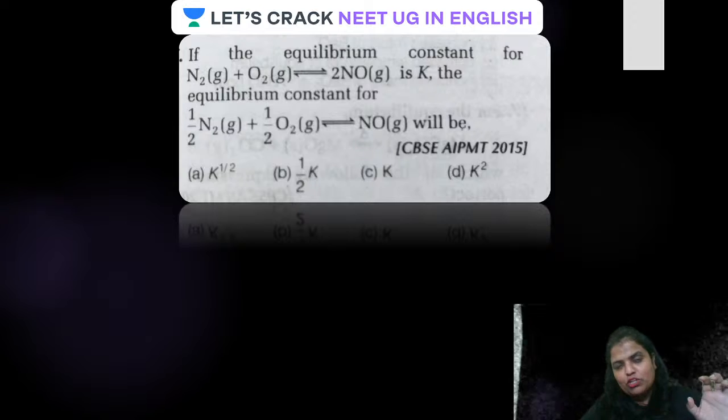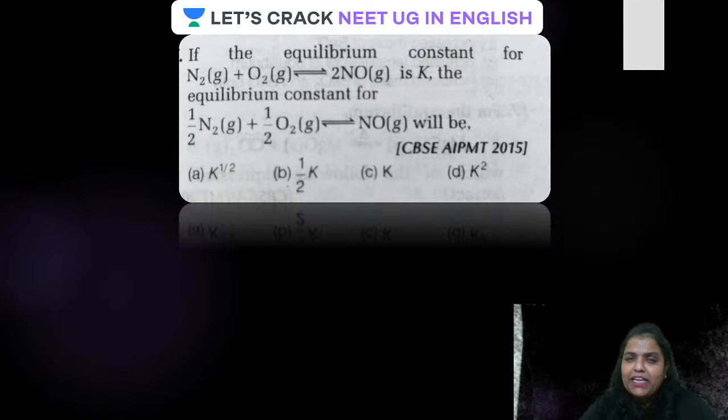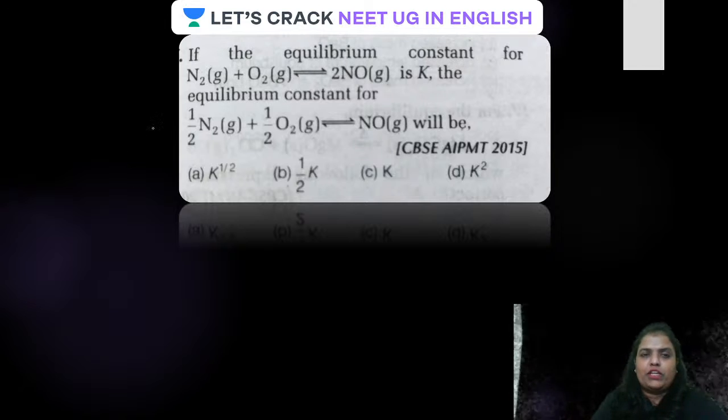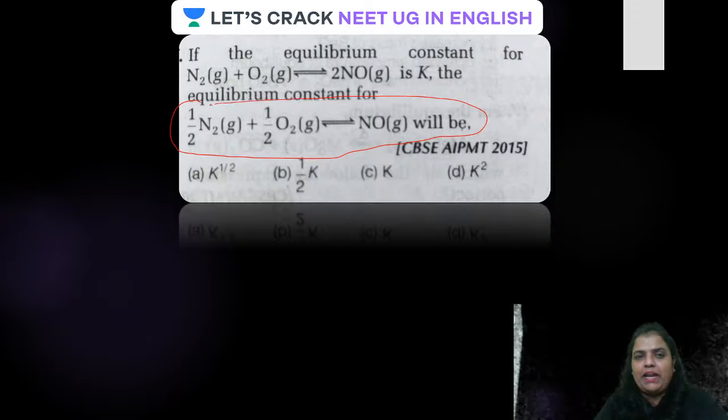The new equilibrium constant will be K to the power of the number by which the entire equation is multiplied. The entire equation is multiplied by half, therefore the equilibrium constant will also be raised to the power half, and that comes out to be the square root of K.